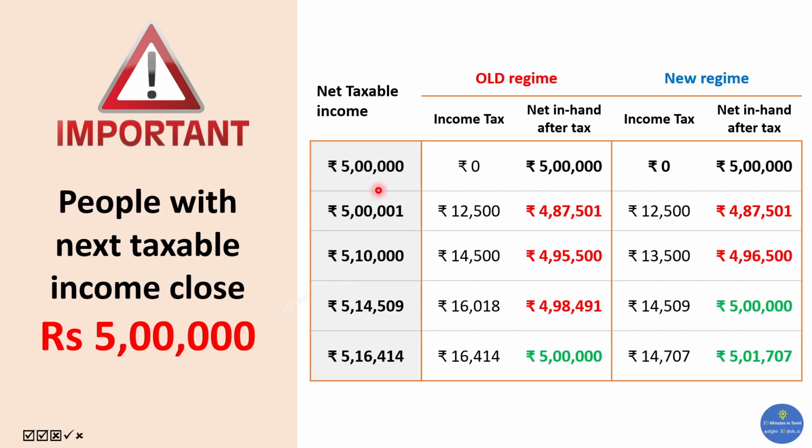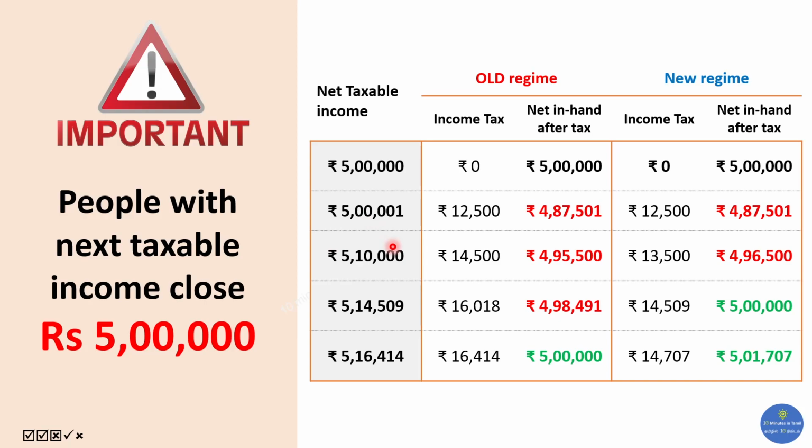But the moment your net taxable income becomes 5 lakhs and 1 rupee, you will have to pay income tax. But under both the regimes, since it's 5%, you'll have to pay an income tax of 12,500 rupees. But once it increases to 5 lakhs 10,000, what really happens is your income tax increases. Naturally, you can see that between 5 lakh 1 and 5 lakh 10,000 rupees, because of the income tax, your net in hand cash is reduced. It's better to have a net taxable income of 5 lakhs rather than a net taxable income of 5 lakhs 10,000 or 5 lakhs 5,000.